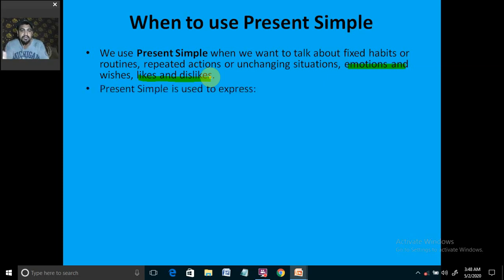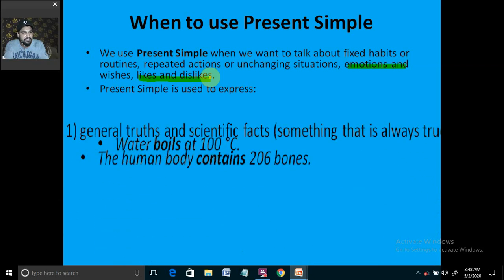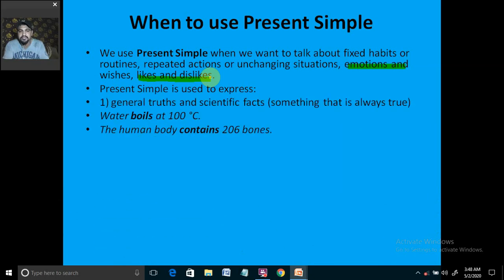Then present simple is used to express, first thing, general truths or scientific facts, which is always true. Water boils at 100 degrees Celsius. That is a scientific fact, something which is proven, which cannot be changed, which is the truth. Then the human body contains 206 bones.